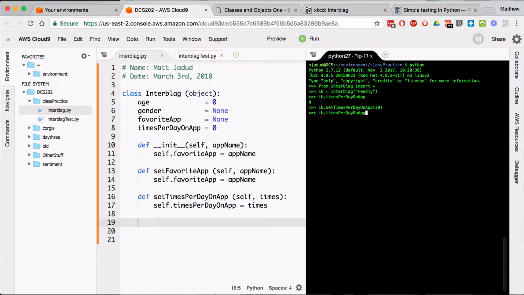IB dot times, I'm going to use up arrow. Ooh, it changed. I use that 300 times a day. Ooh, it changed. Okay, this is pretty cool. So far my code is working. This is exciting.